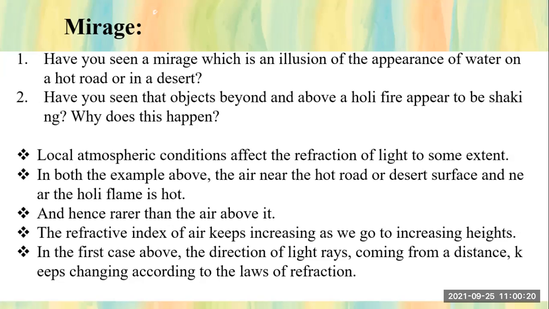Local atmospheric condition affects the refraction of light to some extent. Now see, in atmospheric conditions also refraction takes place. Now you will ask, ma'am, in the atmosphere how will refraction take place? See students, in the atmosphere some places the air is hotter when we burn something, and some places it is cold. In your home, where you are living, the temperature is normal, but when you open the fridge, in the fridge the temperature is different.